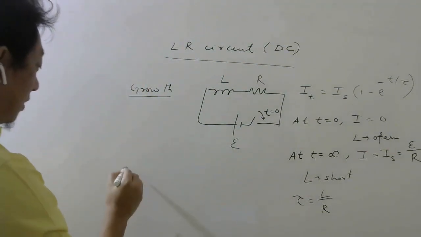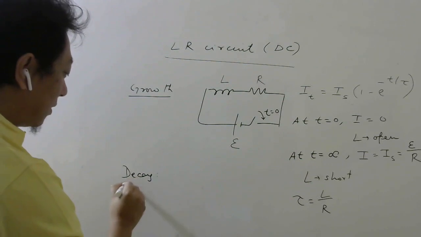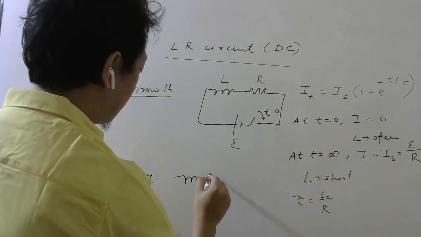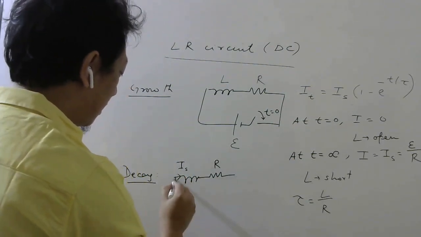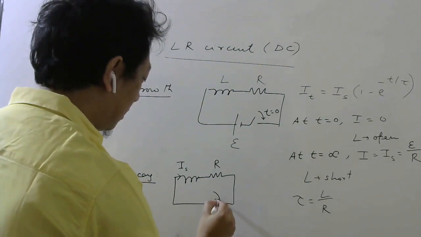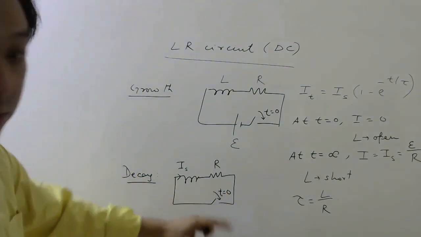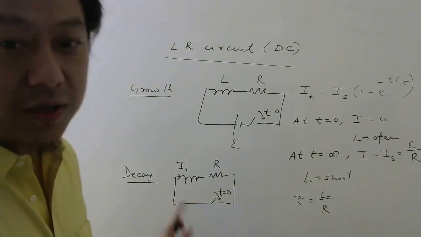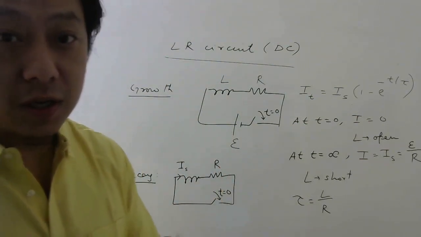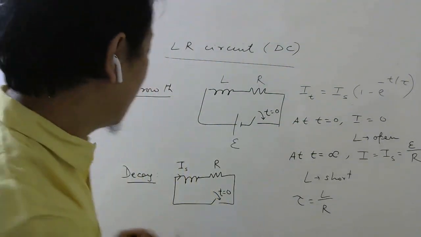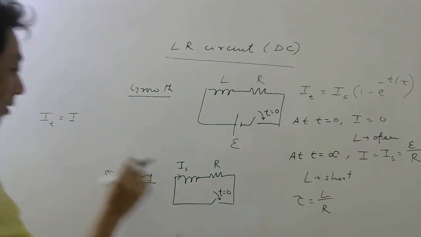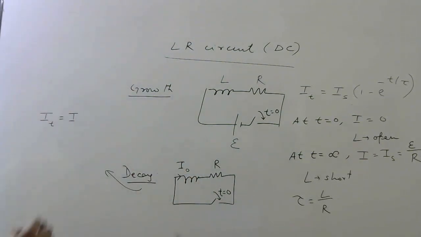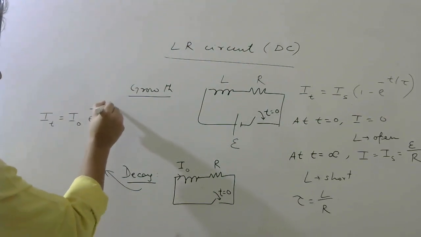Then for decay of current, there is already current in the inductor, and at time 0, the key is closed. So now there is no battery, so this current will slowly decrease with time. Again, inductor will not allow the current to decrease to 0 instantly. So the current will decrease according to the formula. Current at time t is equal to, let me call this initial current I naught, so I naught e power minus t by tau.